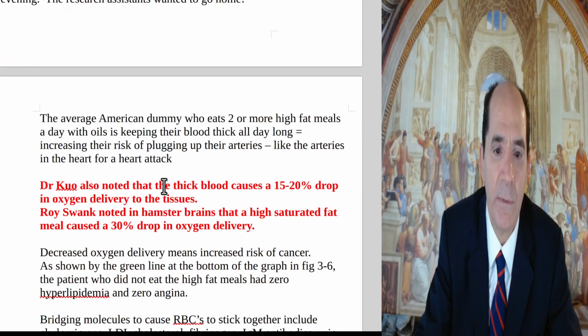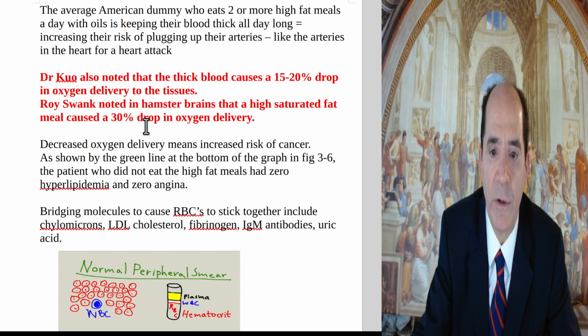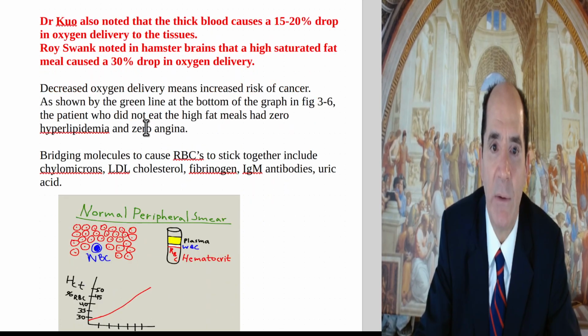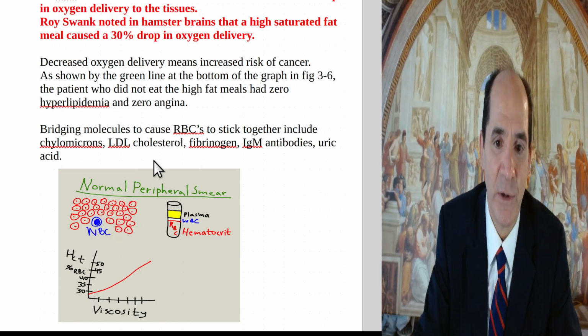Dr. Cole also noted that the thick blood caused a drop in the oxygen delivered to the tissues of about 15 to 20%. Ray Swank later noted that in hamster brains, with a high-sat fat meal, he would get a 30% drop in oxygen delivery to the brain tissue. You don't want that, okay? That could put your brain cells at increased risk for apoptosis.